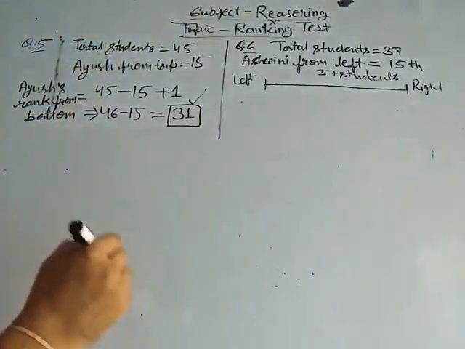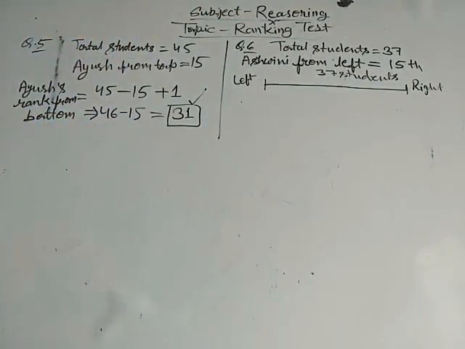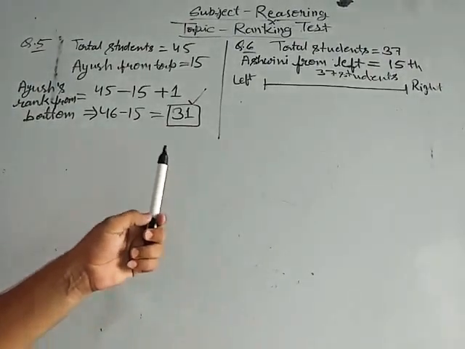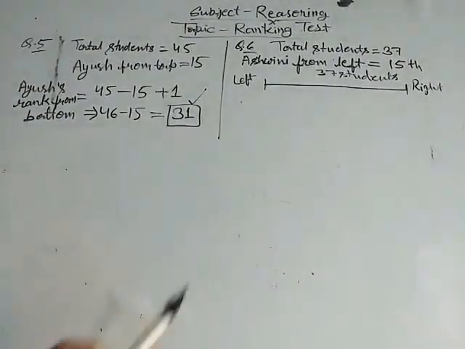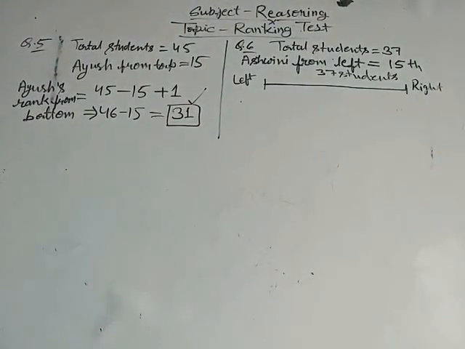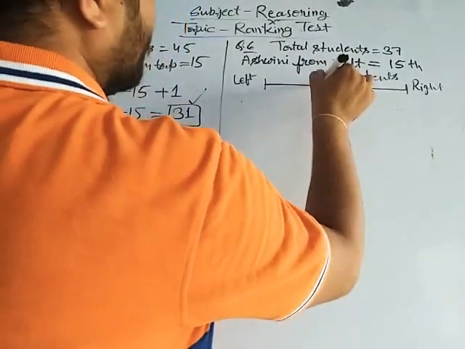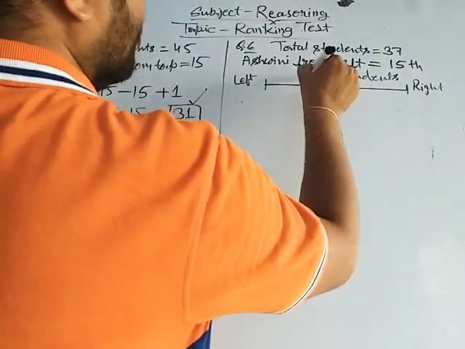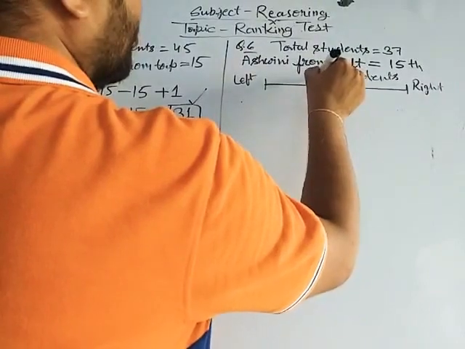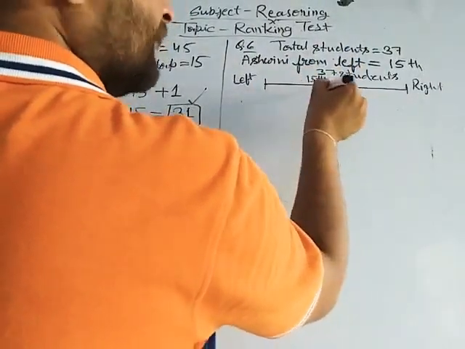Okay, we have studied, I have told you about some important notes in the ranking test. Then let's see. Ashwini is 15th from left hand. Here is Ashwini 15th from left hand.